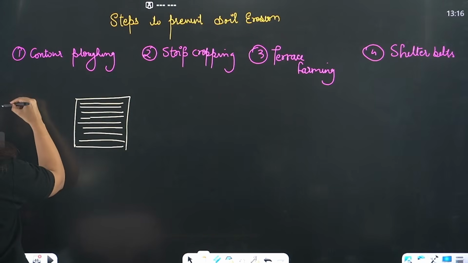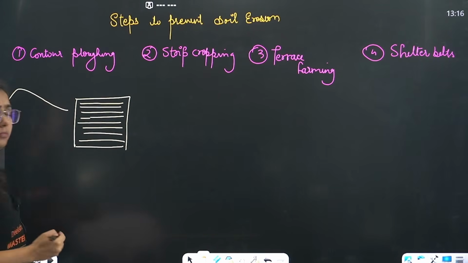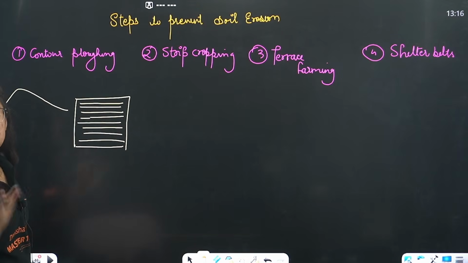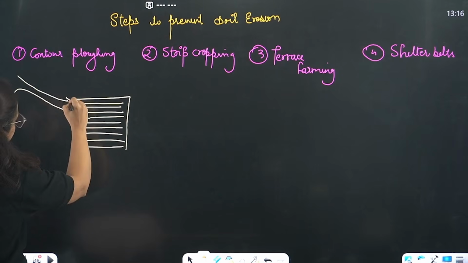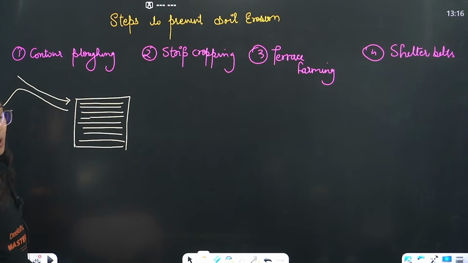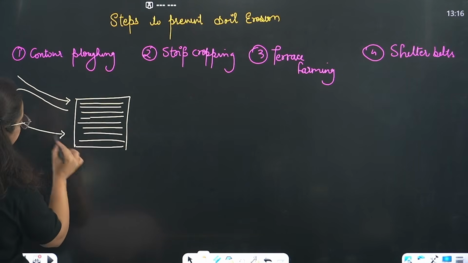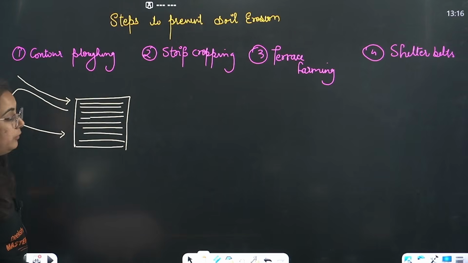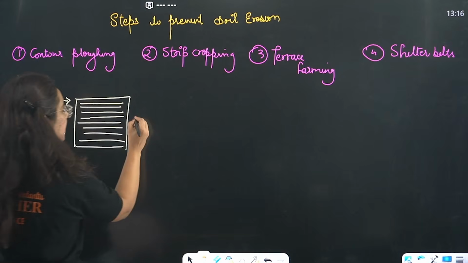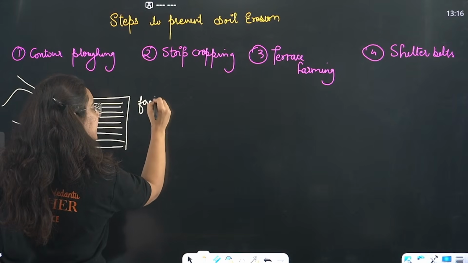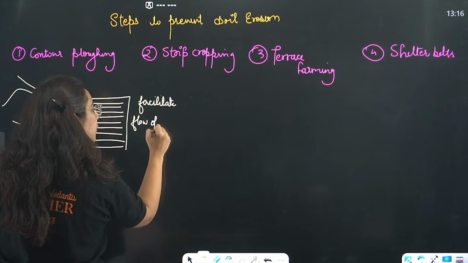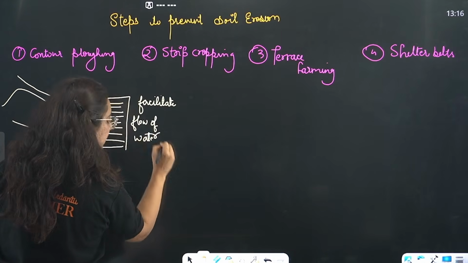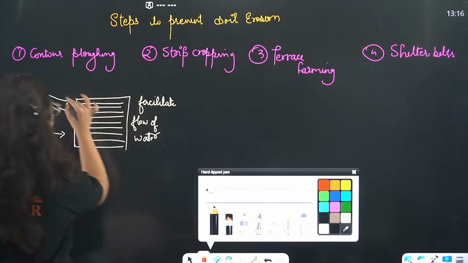Consider an example that this is a hilly or sloping region. Water is coming directly and entering this land area, and we plow the land in the direction of the water. What will happen? This method facilitates the flow of water. Hence, this method is considered the wrong method.